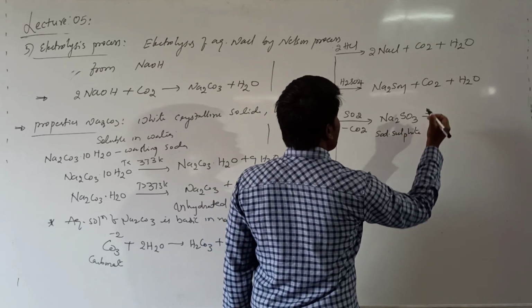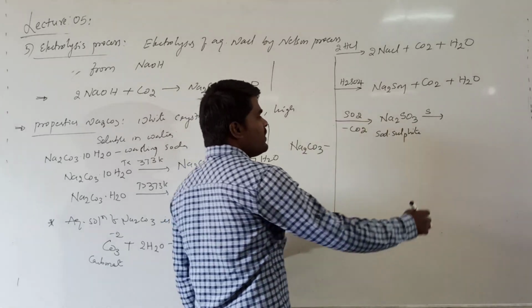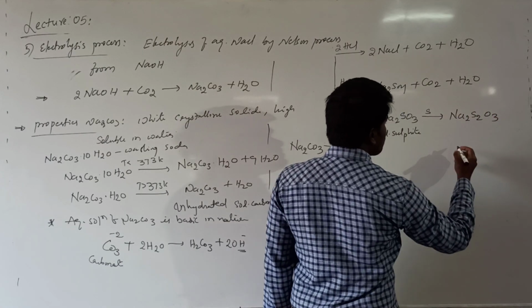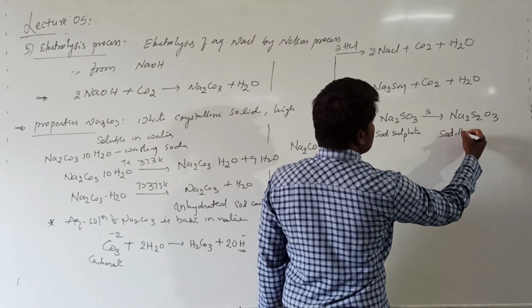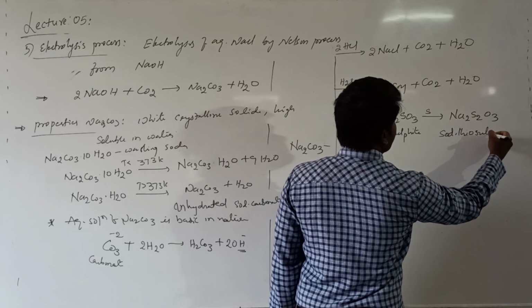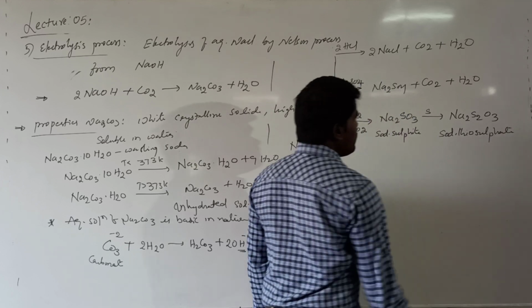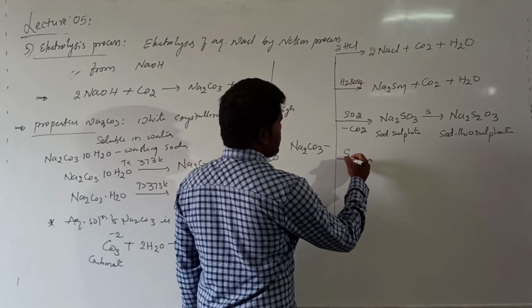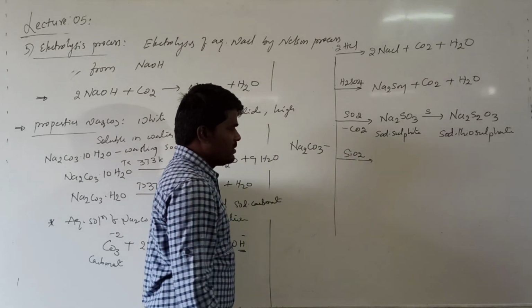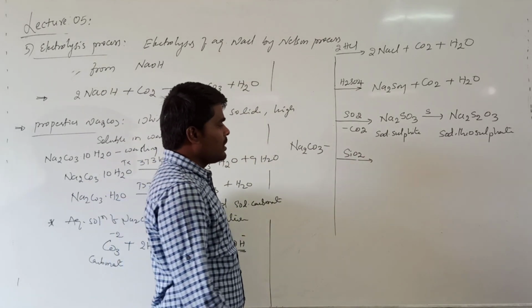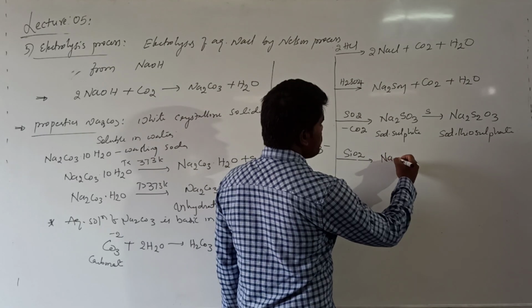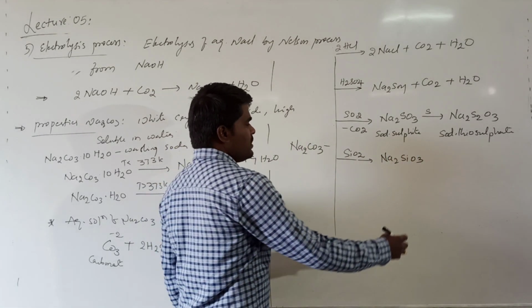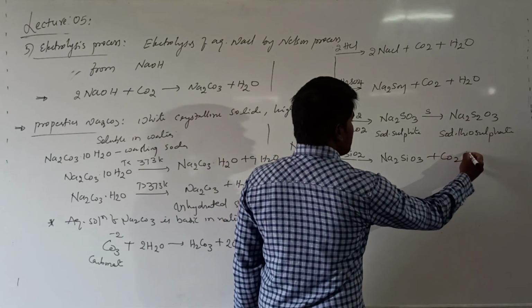This sodium sulfite on reaction with further sulfur will be converted into sodium thiosulfate. Now, suppose you are treating sodium carbonate with silicon oxide, it will be converted into sodium silicate with the liberation of carbon dioxide gas.